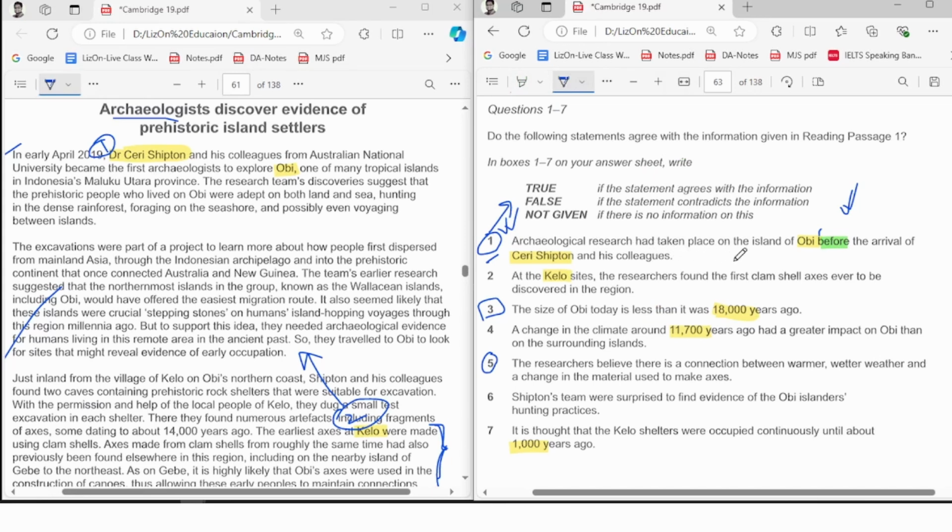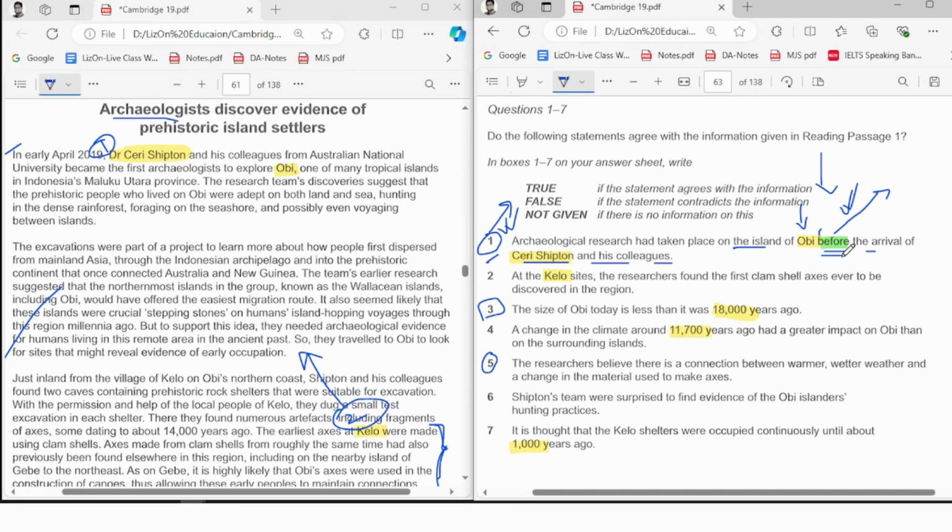Archaeological research had taken place. So we need to find out, was there any archaeological research? On the island of Y, before the arrival of Dr. X and his colleagues. They are telling you Dr. X and his colleagues arrived on Y. The question is the time. Time is important here. Was it before or was it after? They're asking you, did archaeological research on the island happen before?